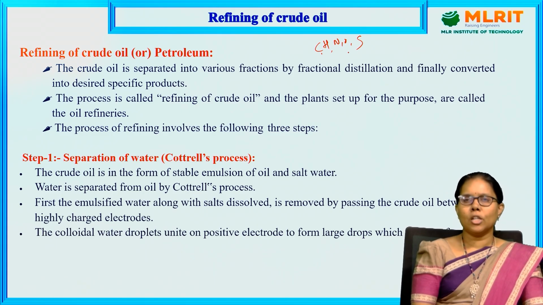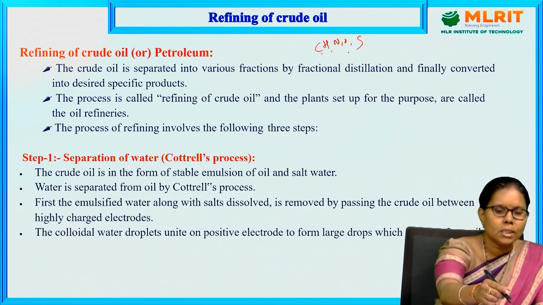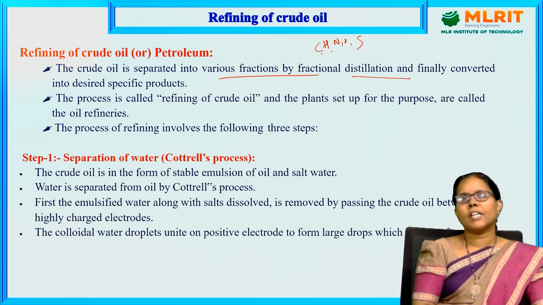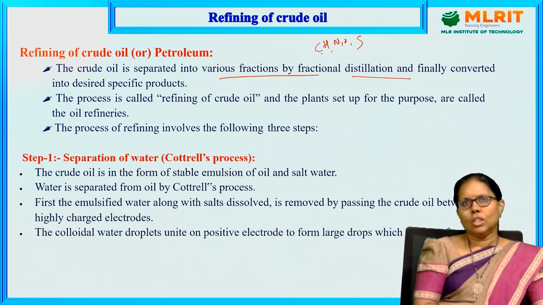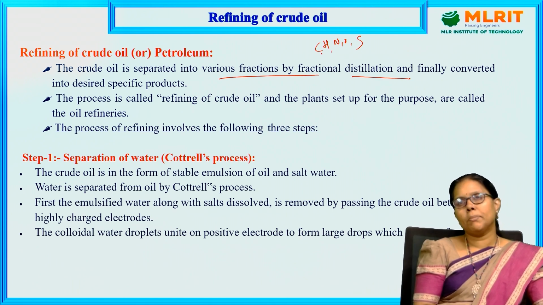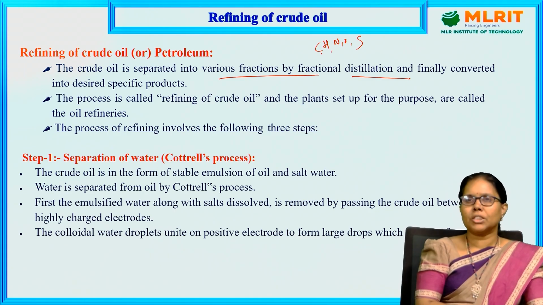Refining of crude oil or petroleum. The crude oil is separated into various fractions by fractional distillation and finally converted into desired products. The fractions are separated based upon their boiling points, that is, based on the carbon chain length. Whatever carbon chain length we require, we can separate it based upon boiling point.